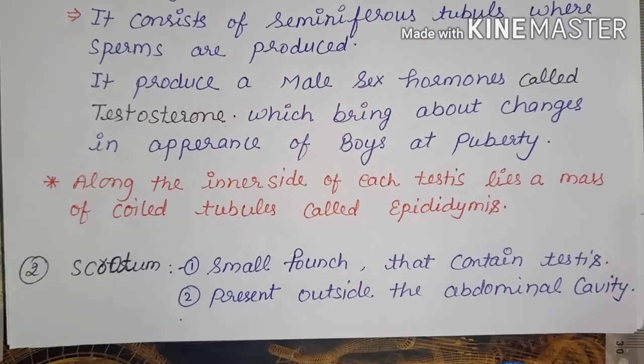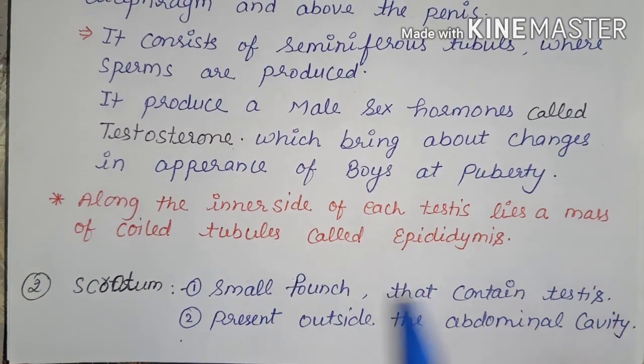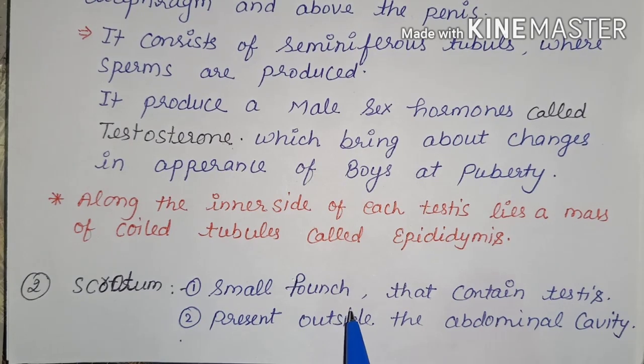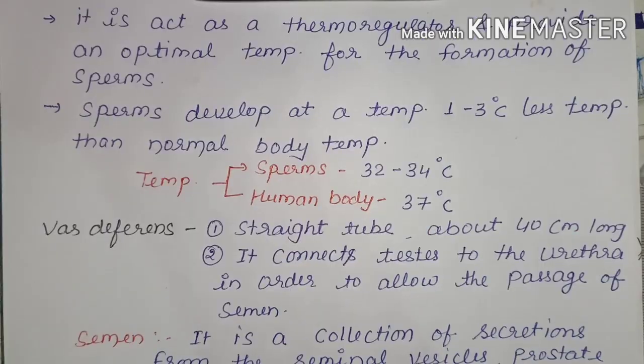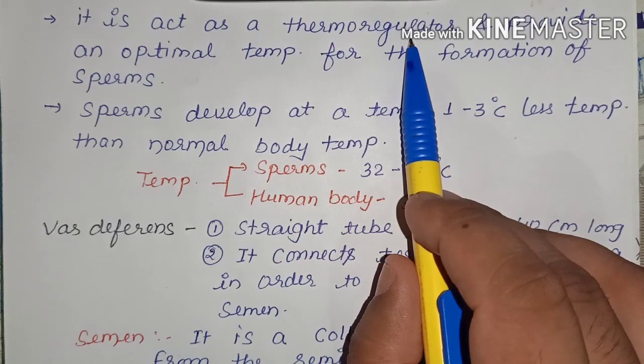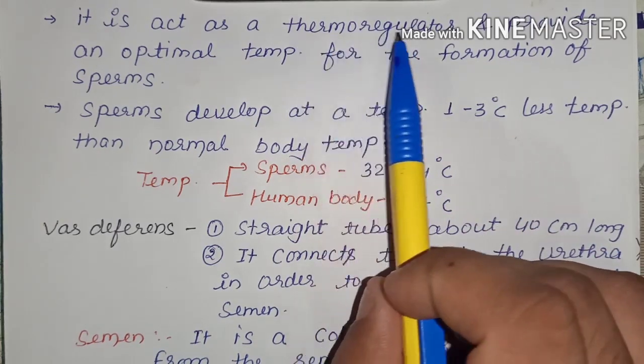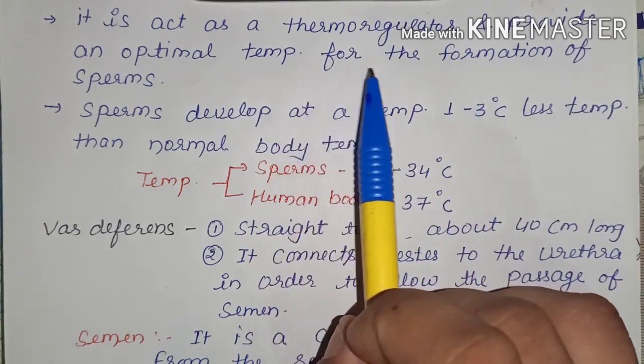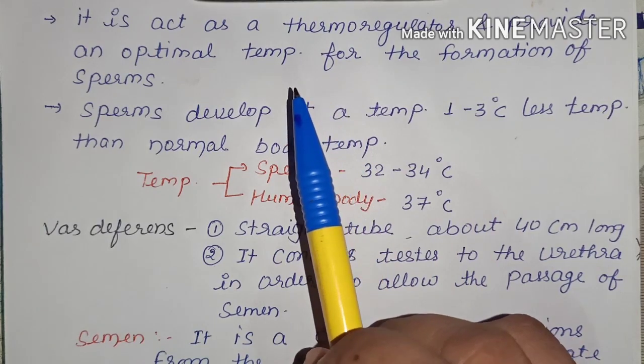Now the second part is scrotum. Scrotum is a small pouch-like structure that contains the testes, present outside the abdominal cavity. It acts as a thermoregulator, means it maintains the temperature and provides an optimal temperature for the formation of sperms.